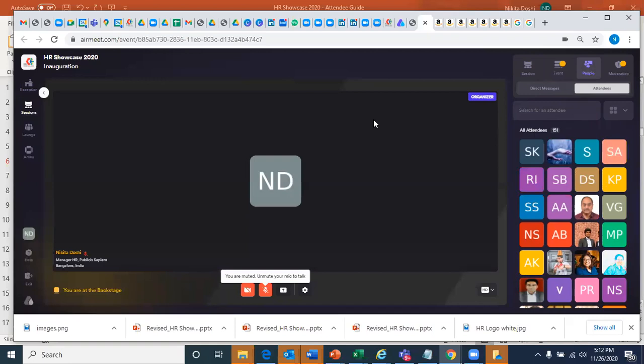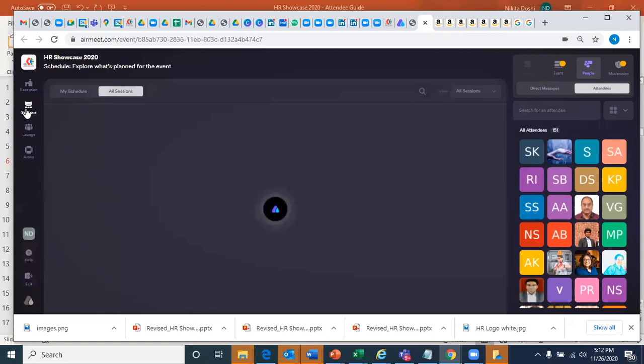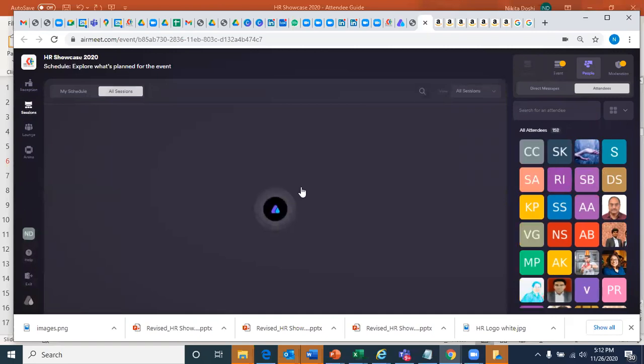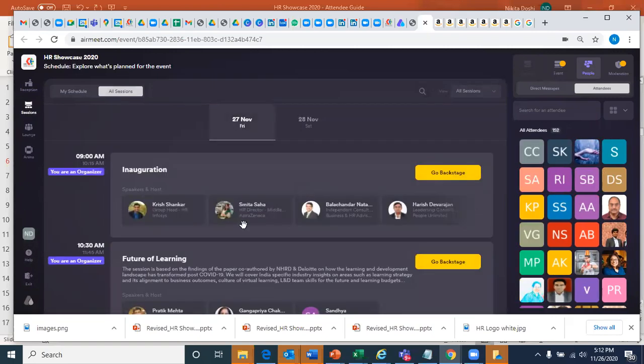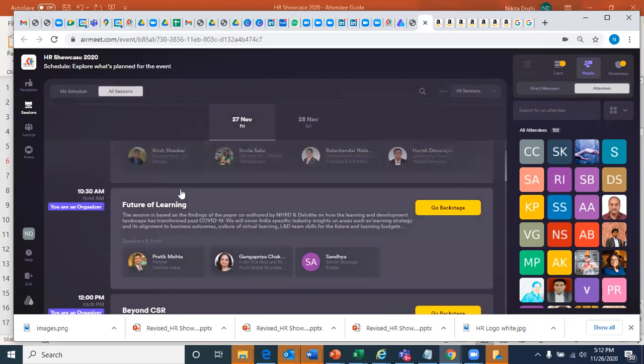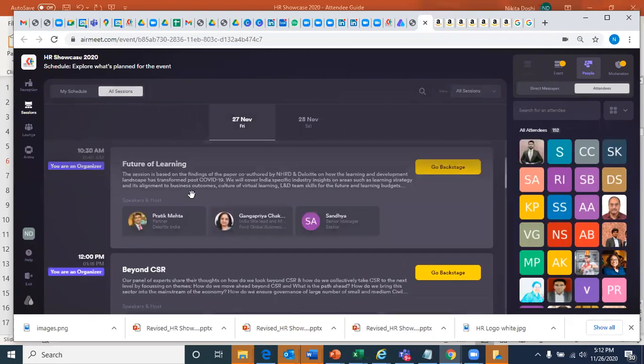Once you're done with the session, you can go back and pick the session you would like to attend, and then come back at that session time. This is how you would navigate. Any questions just on the learning session? How do you attend a session?